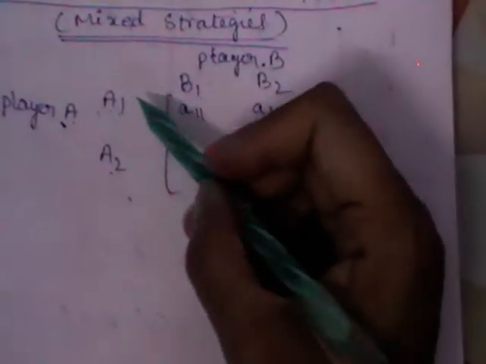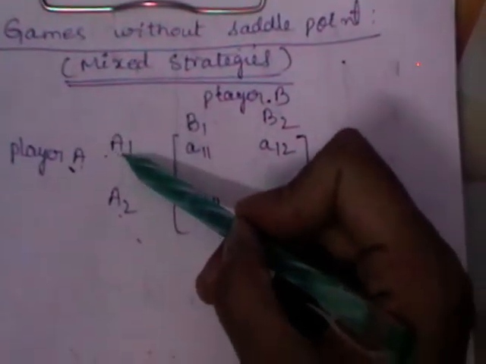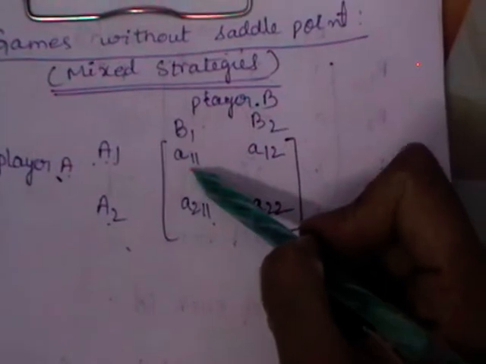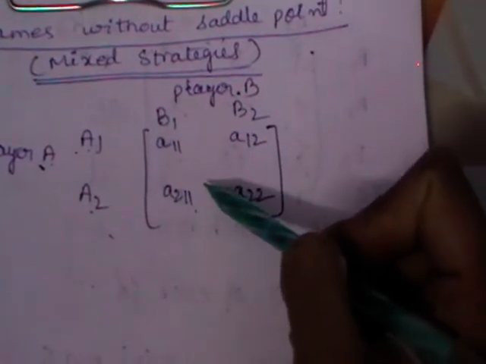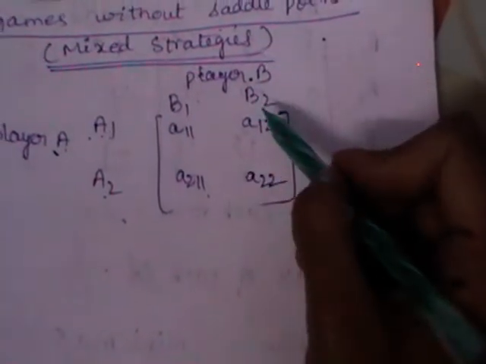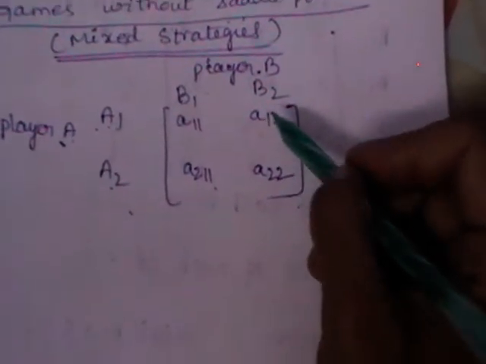That means you find the probability of choosing A1, A2, B1 and B2. The expected payoff, or the value of the game, will be given by an expected value.